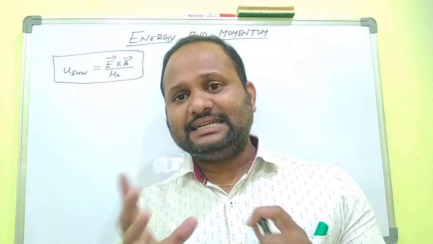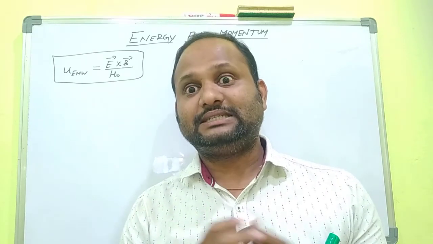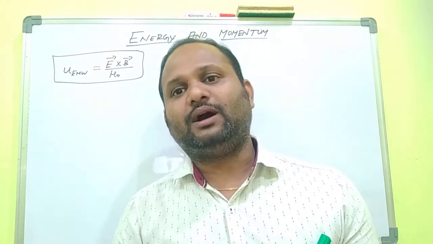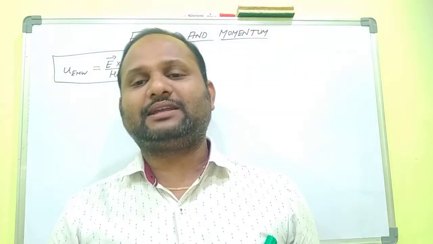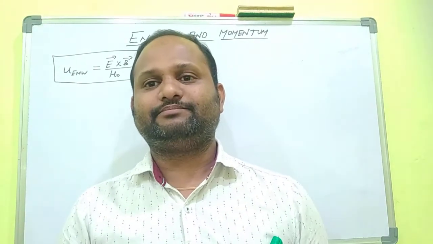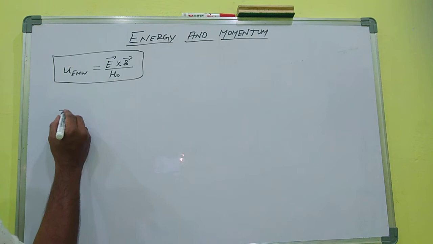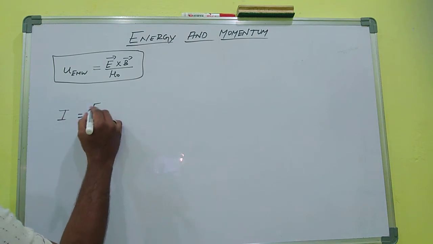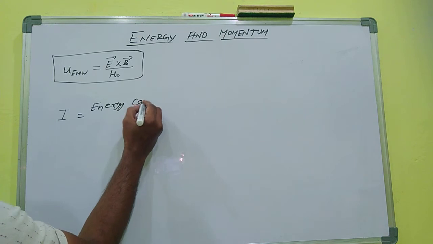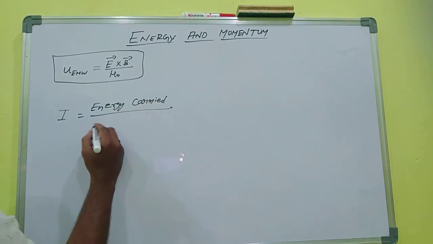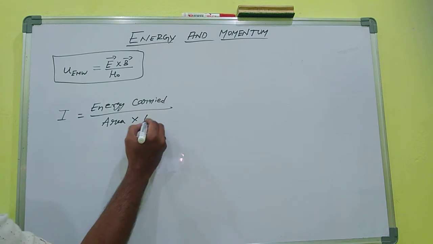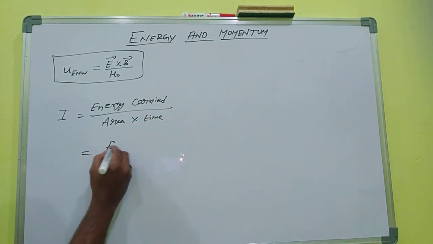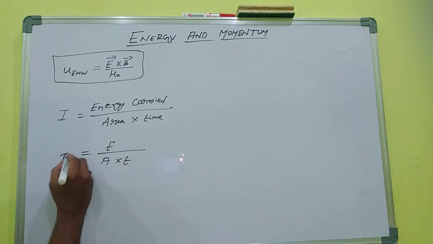Then what is the intensity of the electromagnetic wave? Intensity means what? Intensity means the energy carried by the electromagnetic wave per unit area per unit time. What is this? Intensity is equal to the energy carried per unit area per unit time, that is E by A into T, that is intensity.